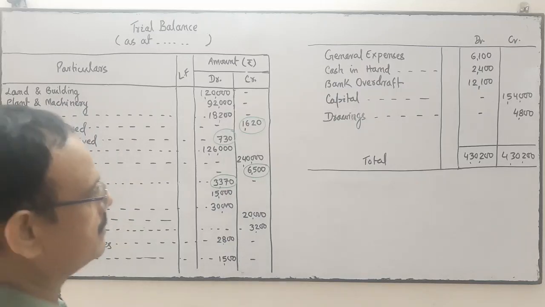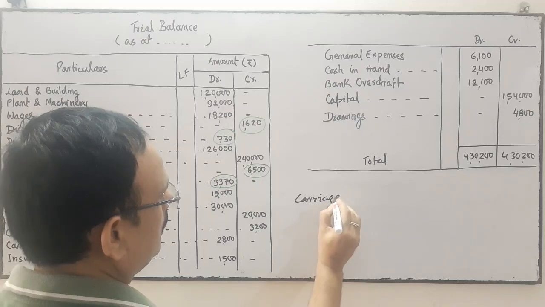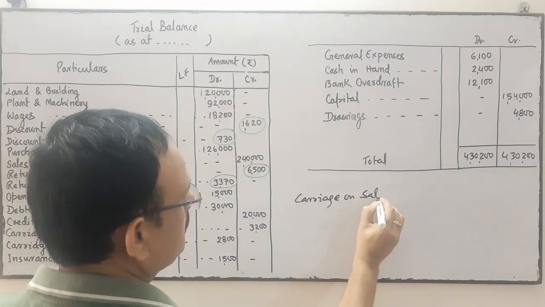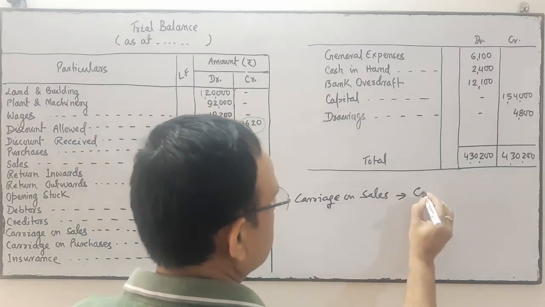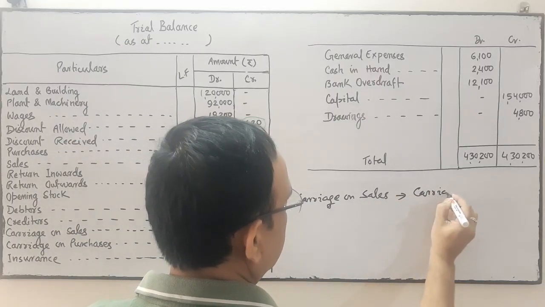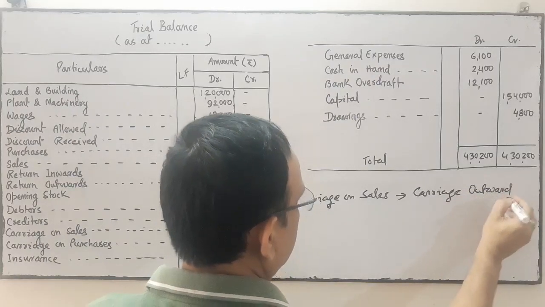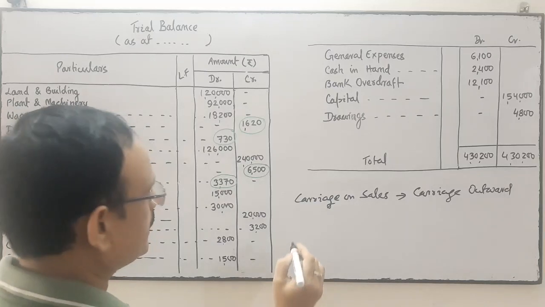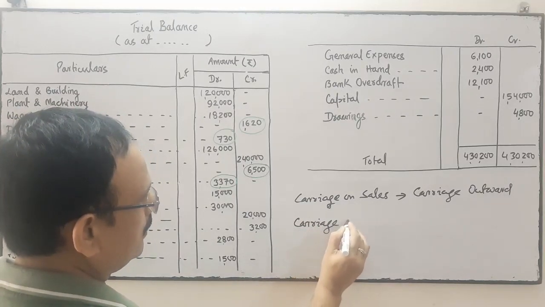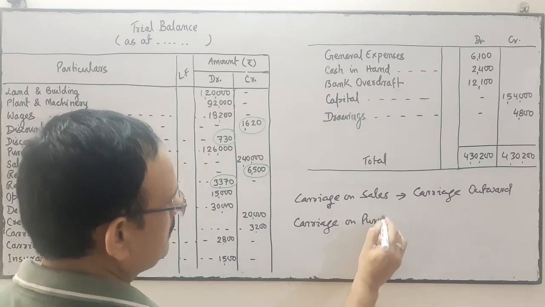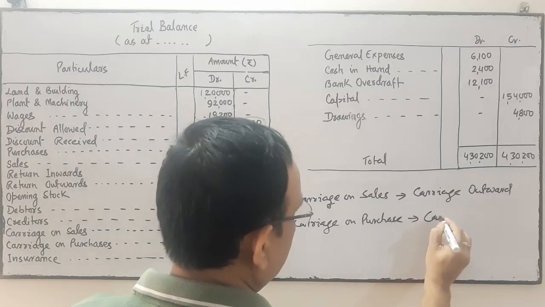Carriage on sales is also called carriage outward. And carriage on purchase means carriage inward.